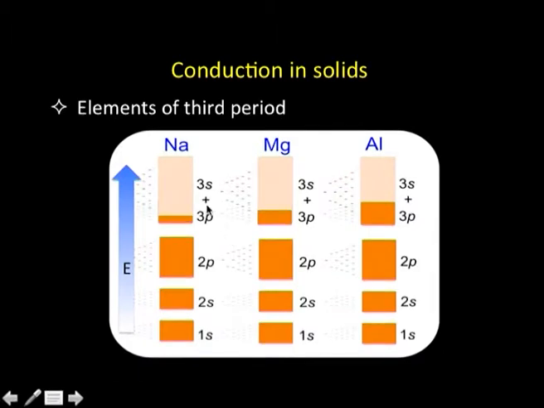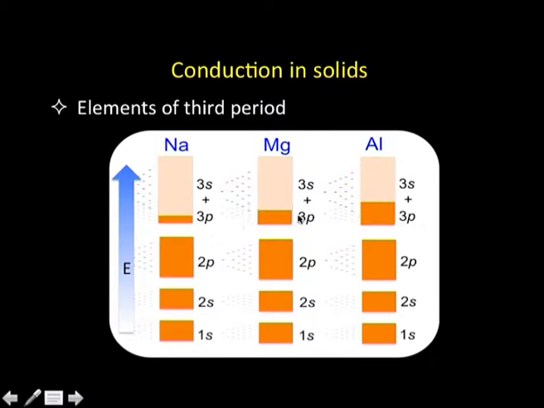Okay. Then going further, when we talk about elements of the third period, that is where we stopped in the previous session, the metallic part of it, say sodium, magnesium and aluminum, when we look at the band structure, we see typically 1s, 2s, 2p bands, and all of them are common to each one of them. But when we come to the 3s and 3p, we find that the 3s orbital is singly occupied, in all it is 3s1, 3s2, 3s2 3p1.